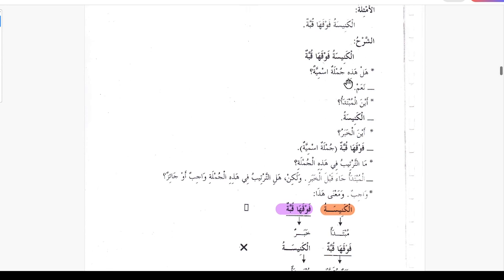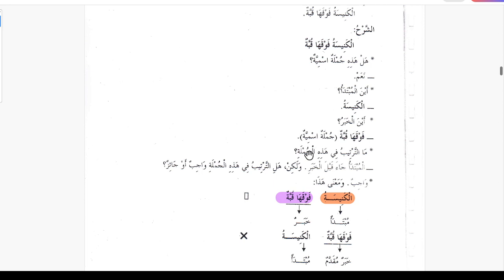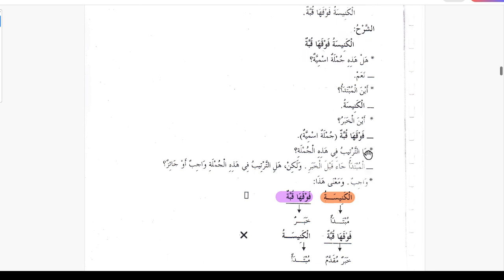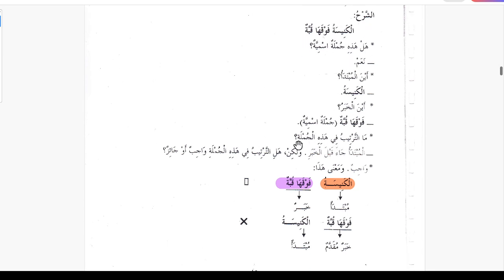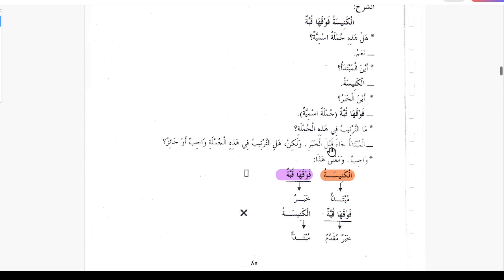So in this case, fawqaha kubbatun is a jumla ismiya because khabar can be a jumla ismiya or a jumla fe'liya, as we have studied already. So the whole jumla ismiya is coming as a khabar for al-kanisatu. So ma tartibu fi hazihi jumla? What is the order in this sentence? Al-mubtada jaa qabla al-khabar, walakin hadha tartib fi jumla wajib or jaiz?